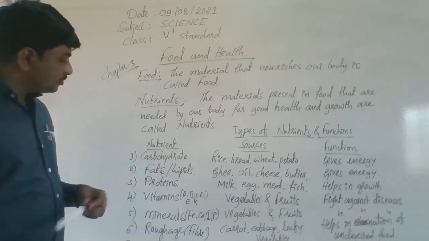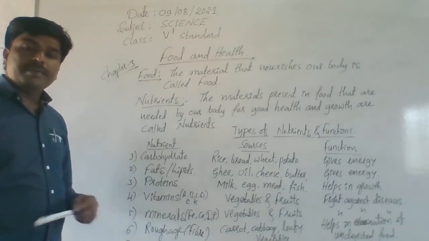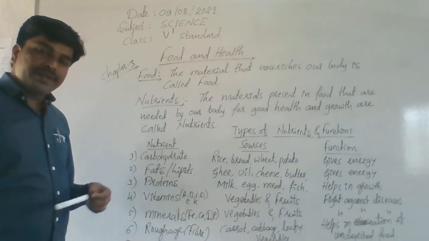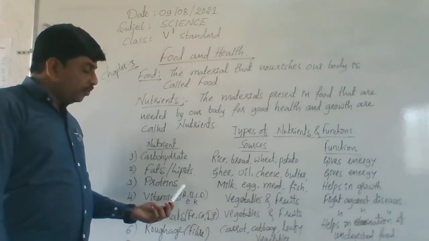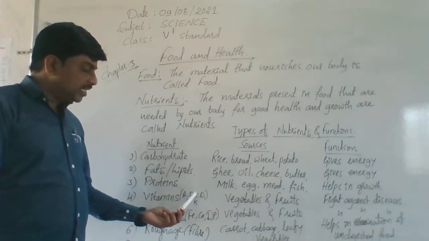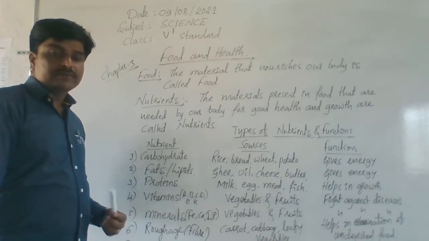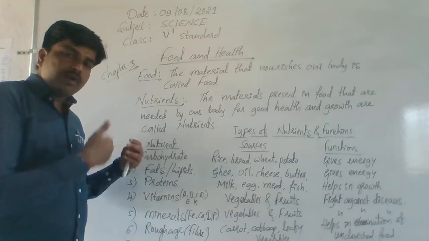Let's come, students. Fourth main nutrient is the vitamins. Our body needs six kinds of vitamins. They are vitamin A, vitamin B, vitamin C, vitamin D, vitamin E, and vitamin K. In this class you can just know the vitamins required by our body.